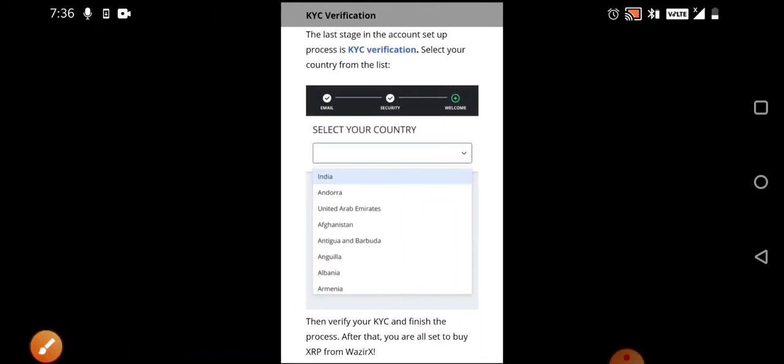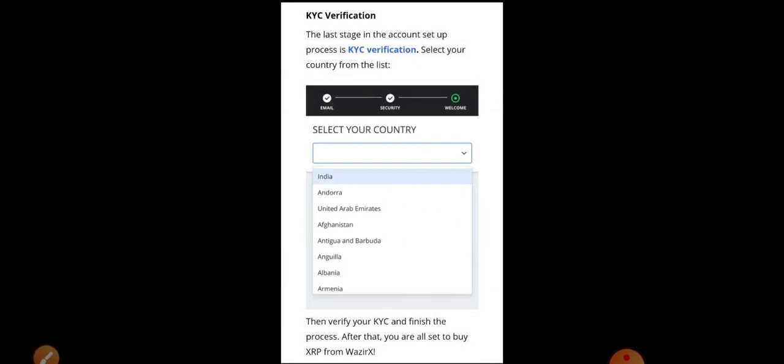Once you complete these things, second comes the KYC verification. KYC verification is done so that you can add higher amounts, and also to withdraw any profit or the funds that you have invested. So KYC is very essential. You can select your country. Once you complete the KYC process, whether you upload your Aadhaar card or PAN card, it is very simple, and your account will be opened very quickly. You can add your funds once the KYC is approved.